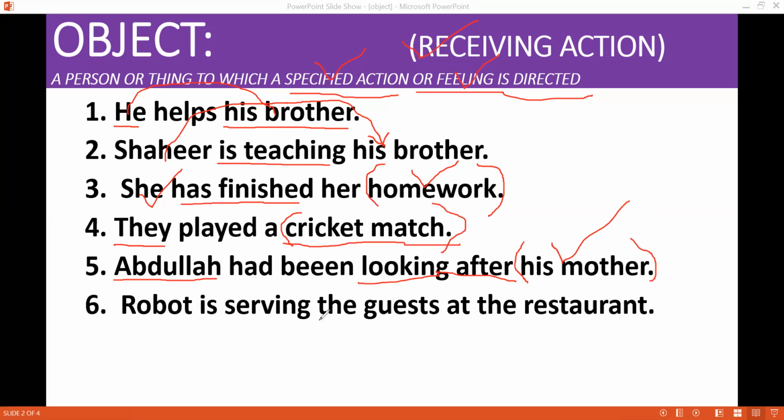Robot is serving the guests at the restaurant. Robot is doing something, and who is receiving that action? These guests. These guests are the recipients. So recipient of an action or feeling is called object.